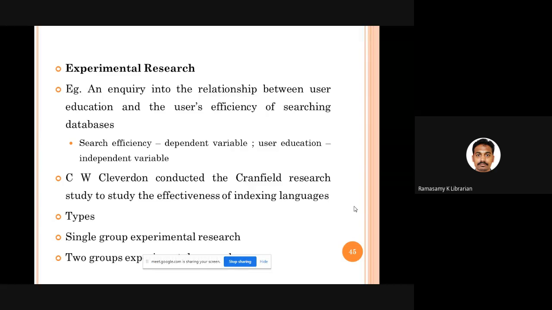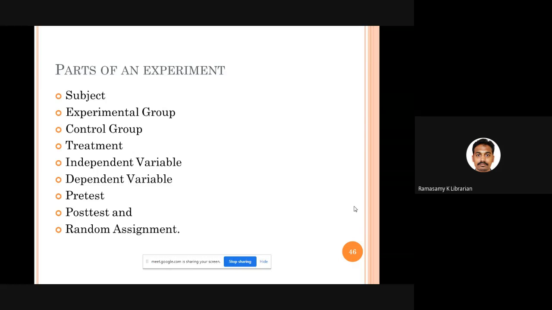What is the two group method? We have two groups, one control group and one experimental group. In the control group, no testing, no teaching, no tuition. In the experimental group, you do tuition, and you do pre-test and post-test. That is the two group study. What are the various parts of an experiment? We have subject, experimental group, control group, treatment, independent variable, dependent variable, pre-test, post-test, and random assignment. These are all parts of an experiment.